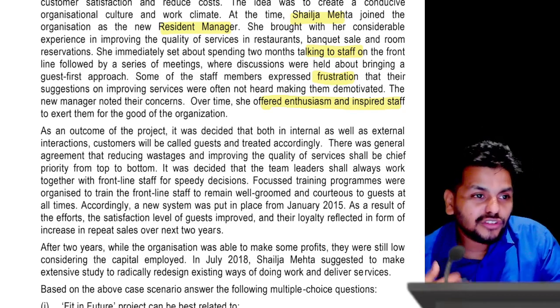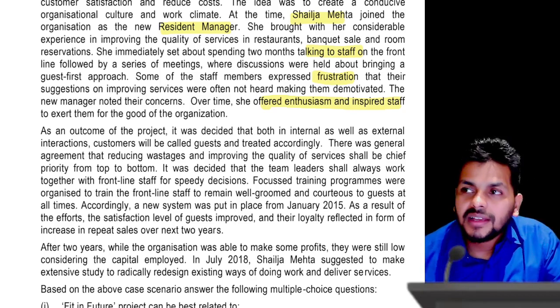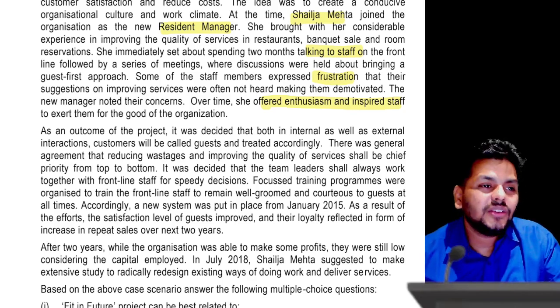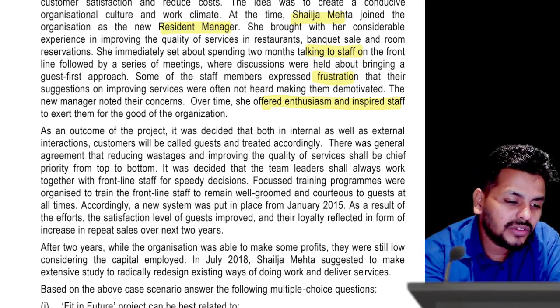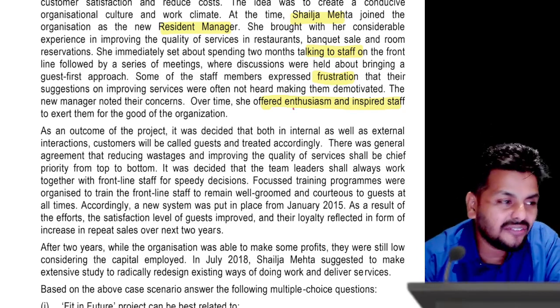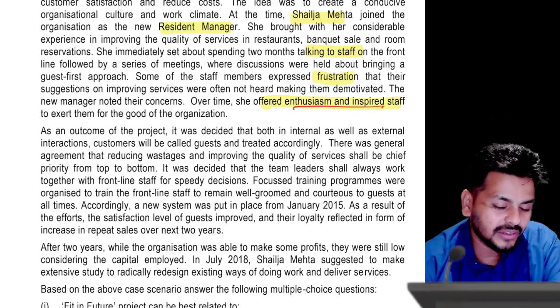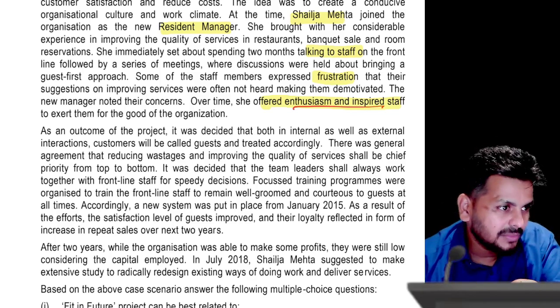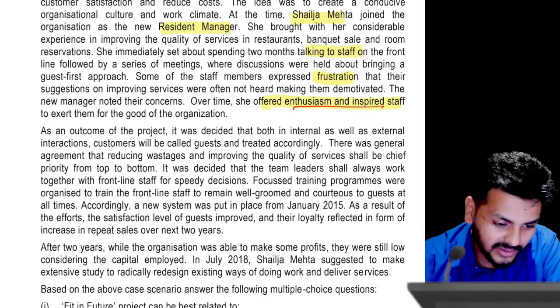Now you will be like, sir, you are into teaching, so you know the syllabus, so you are able to make out. I think if your preparation is good, you know what lines are meant for what sense. So this line, she offered enthusiasm and she has inspired the staff, is a clear line of understanding of a transformational leadership style. So when you are able to pick up these things and be ready when they ask questions, you will be able to do it like this. That is what we need.